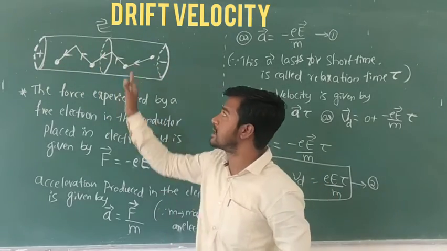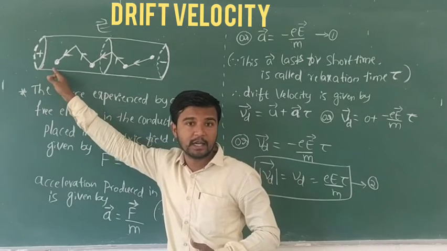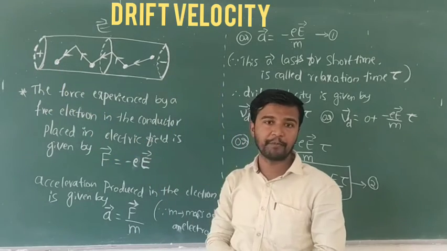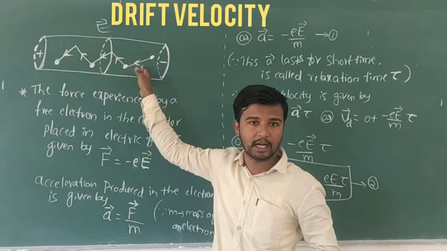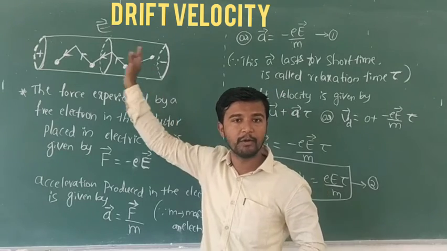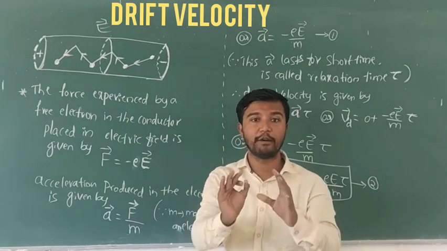The applied electric field always goes from the positive end to the negative end, but the electrons in the conductor move from negative to positive. This is drift velocity.